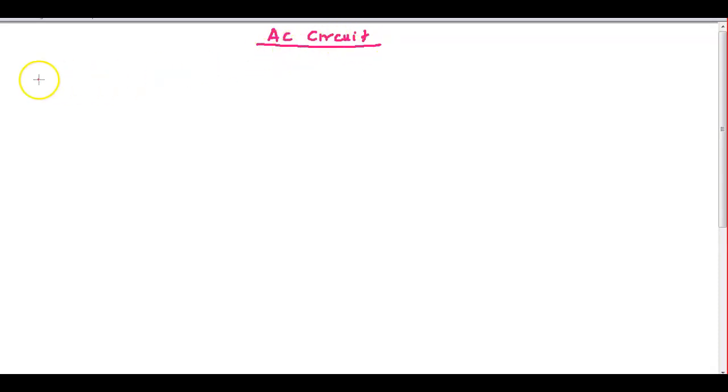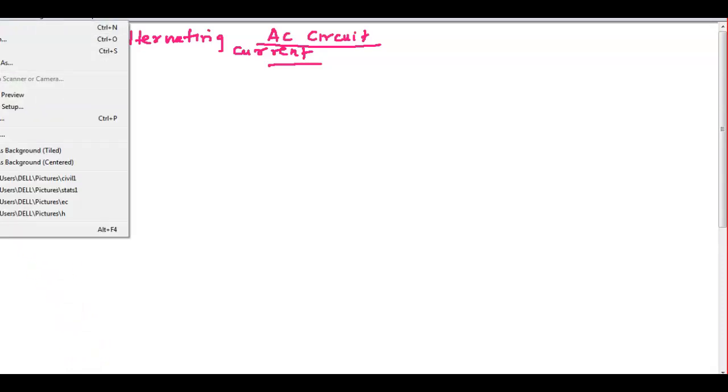So this AC circuit, today we will start AC circuit, and AC circuit is also called alternating current. Okay, so what you have to do in this 1 minute.